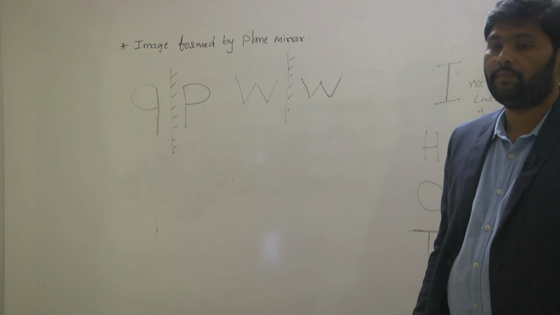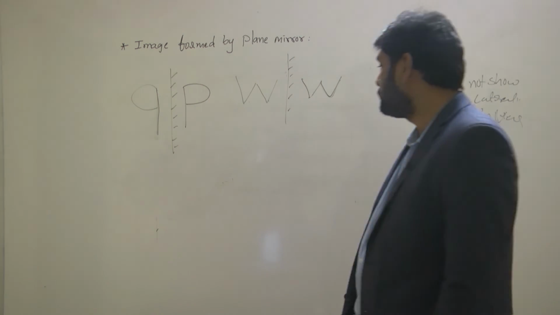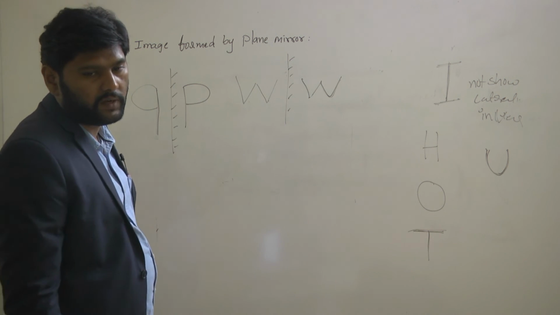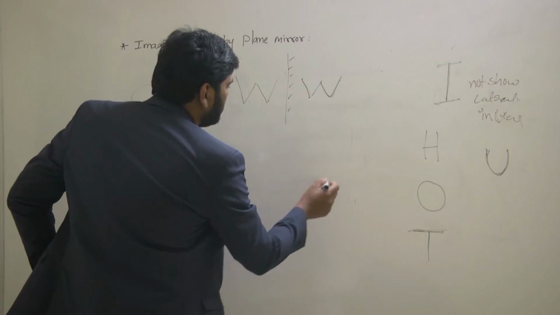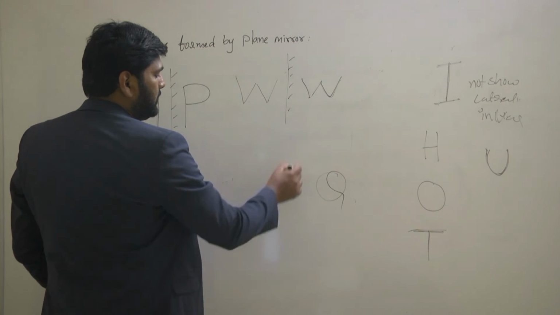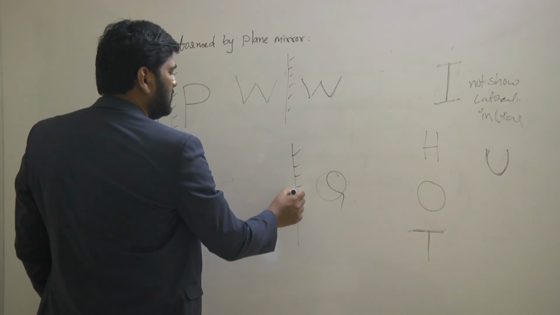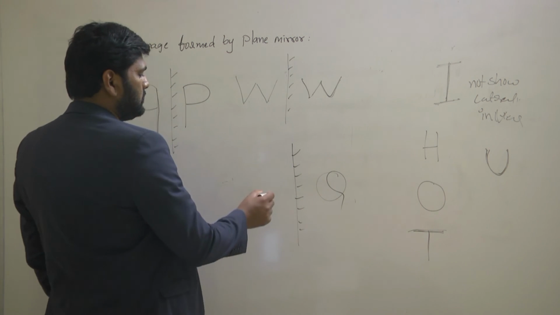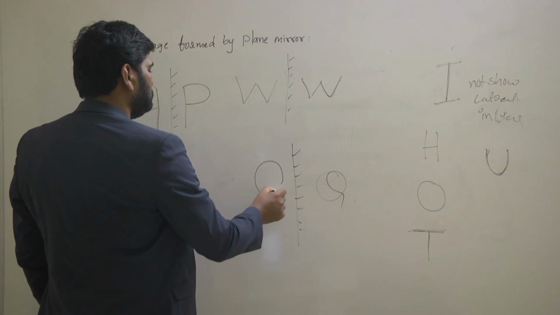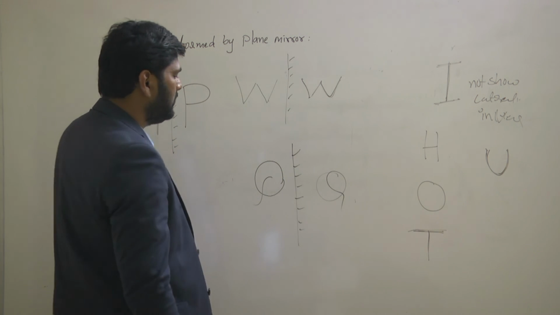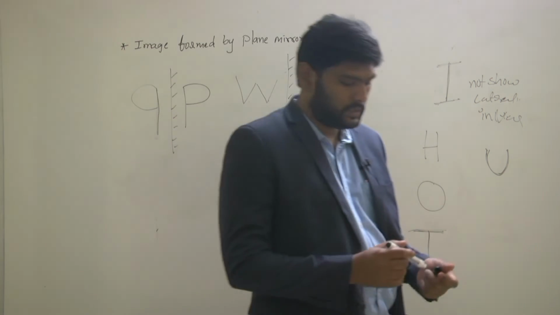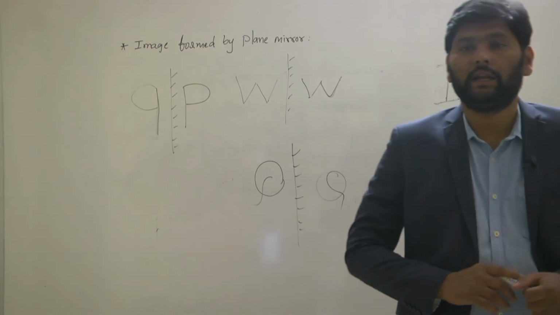At the same time, does alphabet Q show lateral inversion? Let us verify. This is your alphabet Q. If I use the mirror, how does the Q show? This is the way the Q shows. So this is also showing lateral inversion.